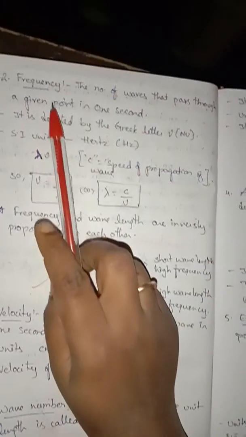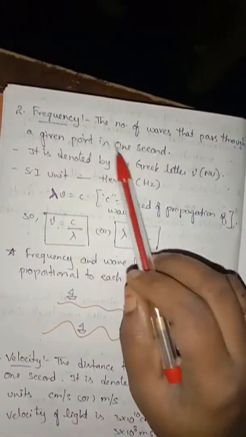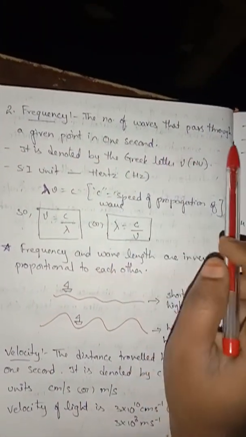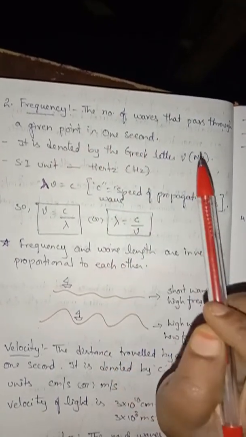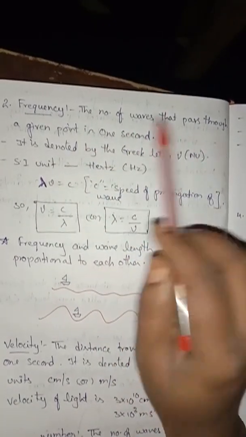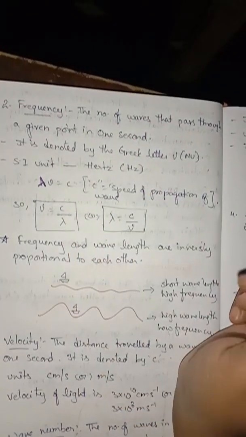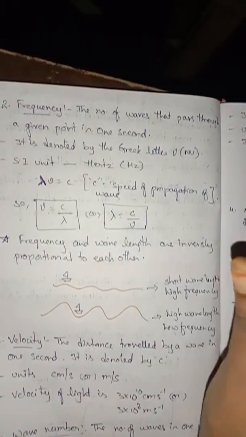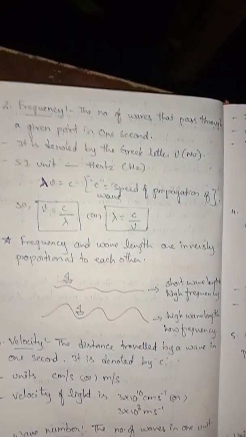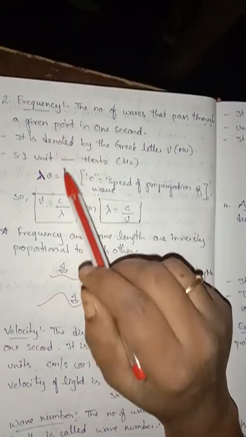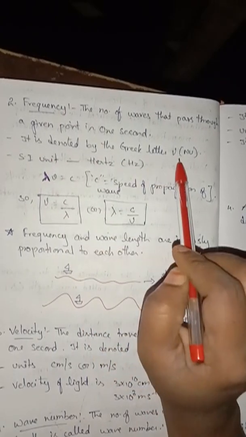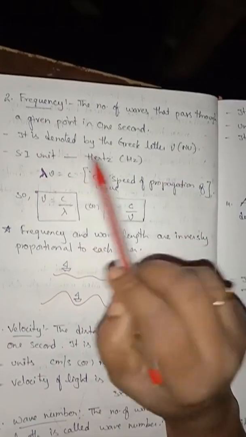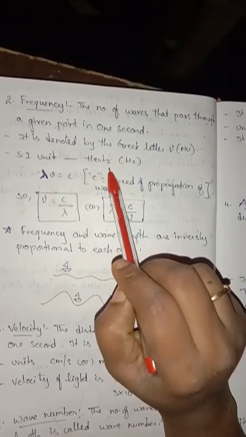And next comes frequency. So what do you mean by frequency? The number of waves that pass through a given point in 1 second is called frequency. So how many waves are produced at a given point in 1 second is called its frequency. It is denoted by the Greek letter nu, and its SI unit is hertz.